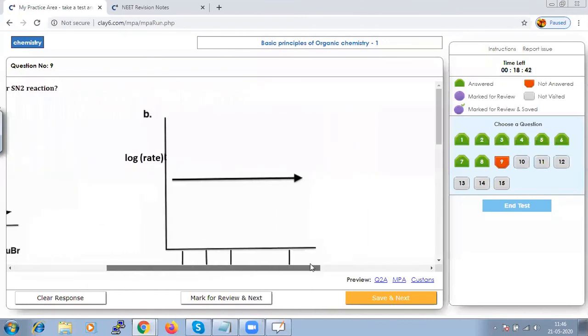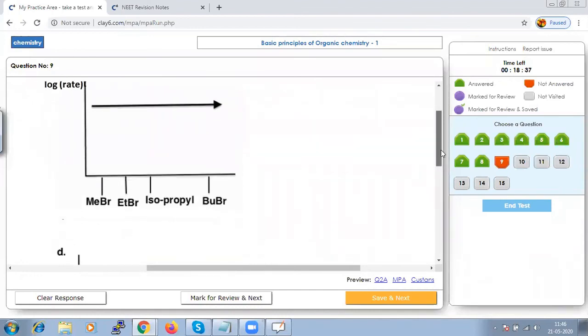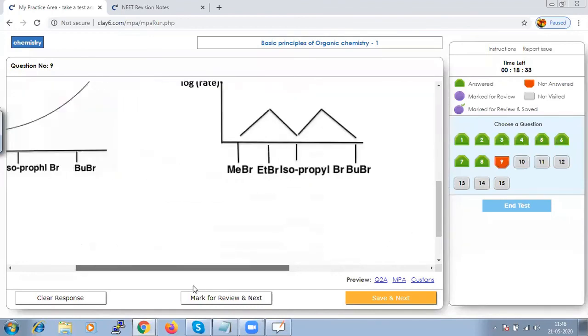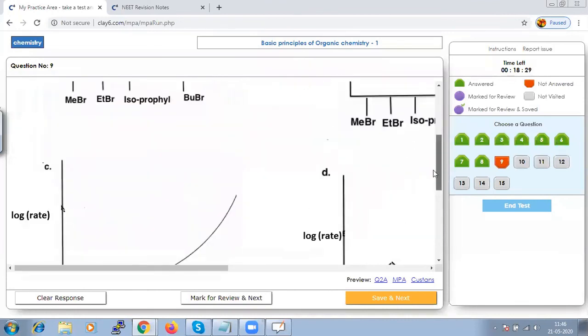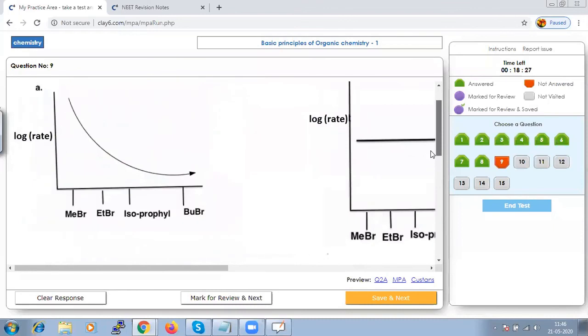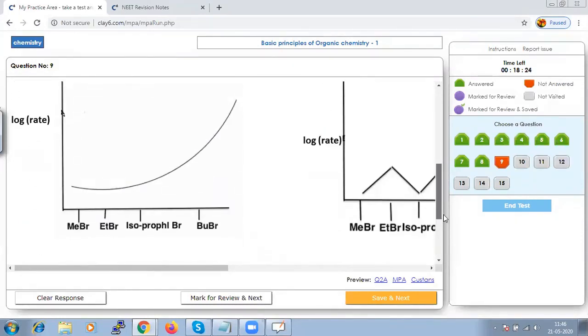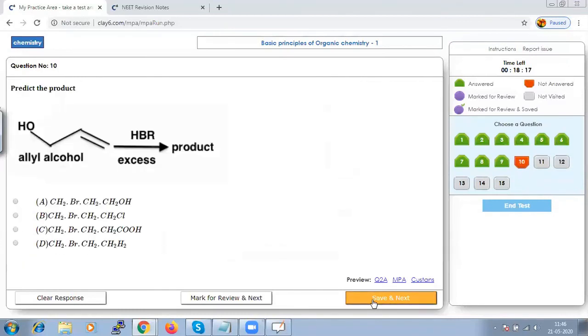All others are going straight, here it is having different arrangement, and this is in the increasing order. Since it is inversely proportional, it should have the decreasing order. Hence, our option A should be the right answer. Let us save that and go to next.